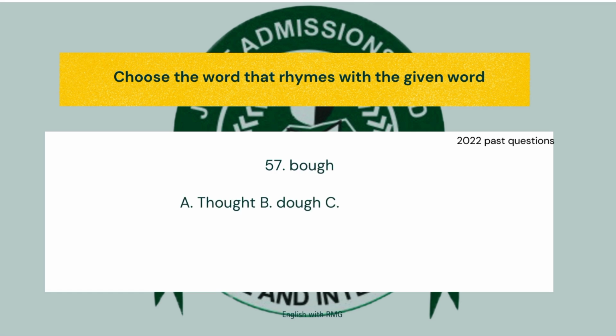So we have question 57. Yes, I said it: you have to be able to identify the correct vowel sound. Is this question pronounced bow or bow? It is pronounced bow. So your answer cannot be B, do, no. A, thought, is out of it. C, low, is out of it. So our answer is what? D, how, because the word is actually pronounced bow. Another tip you can use for this question is that two options already have O: do and low. Considering that, you can tell that it's not possible for it to be O. So our answer is going to be how, which is unique in the options.